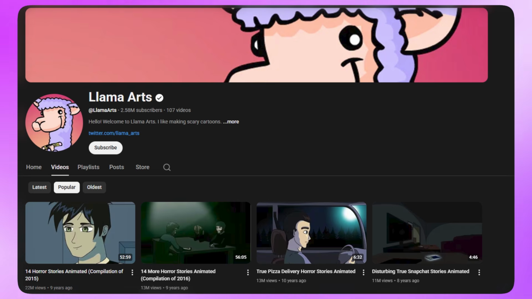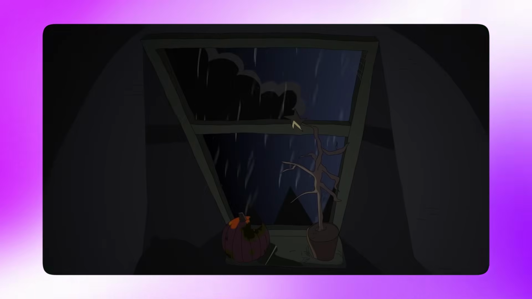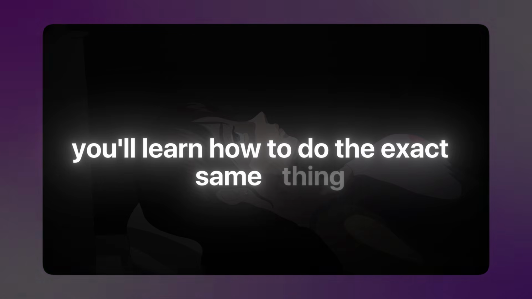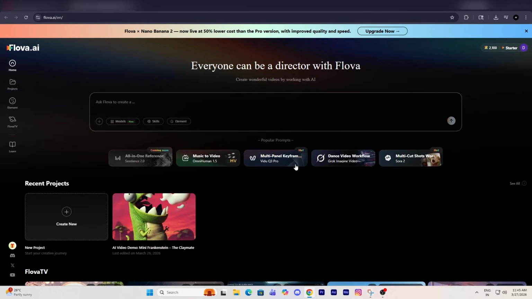The channel we're cloning is called Llama Arts. You might have seen it. He uploads only Ghost 2D animation videos, gets millions of views, and today you'll learn how to do the exact same thing. So, the first thing you need to do is open Flova. Flova is an all-in-one AI video platform where you can generate images, videos, music, and narration. Basically, everything you need. Even 3D cartoon videos can be easily created here.